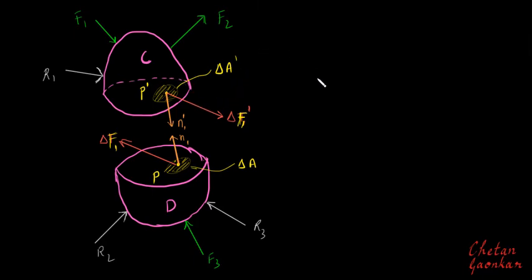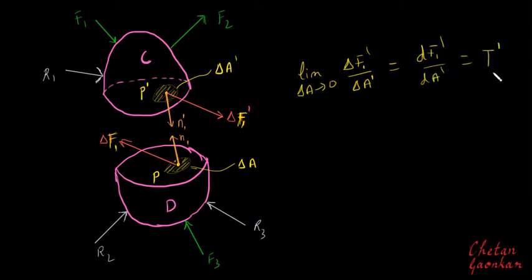So in limiting condition, here what we can say is, limit as delta A dash tends to 0, this delta F1 dash divided by delta A dash will become dF1 dash by dA dash, and I can denote this as T dash 1.